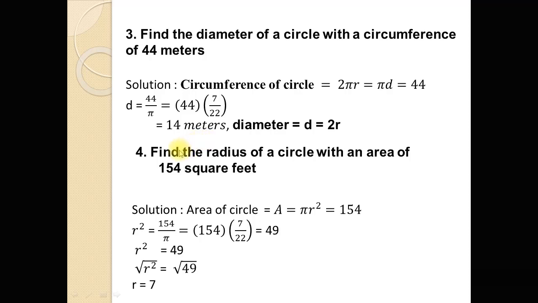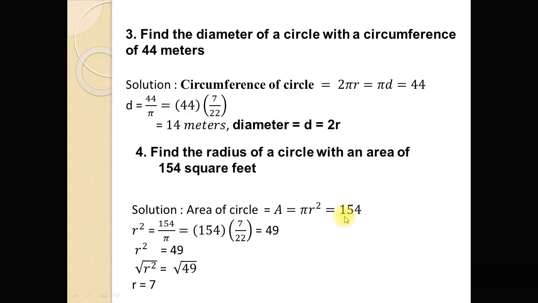Now another question, how to find the radius of a circle when the area of the circle is 154 square feet. So using the formula for the area of a circle, A represents the area of the circle, and area is given by the formula pi r square, and in the question it is given that the area is equal to 154 square feet.